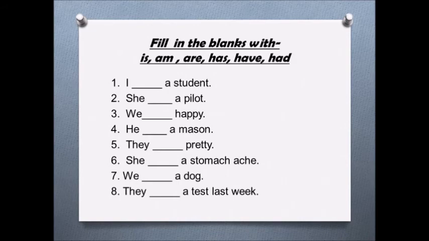Has is used for singular in the present tense. They dash a test last week. Now here again they is plural, but last week is gone, that is past tense. So past tense of has and have is had. So here we will use had. They had a test last week.